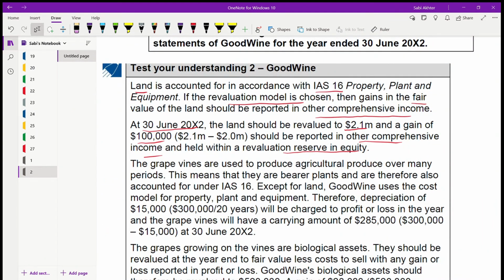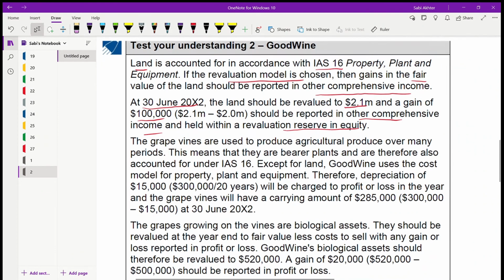Now let us go to the grapevine. Grapevines are used to produce agricultural produce over many periods. So now they are talking about the grapevines. This means that they are bearer plants, okay? Because they are used to produce agricultural produce, they are bearer plants, and bearer plants are not dealt with under IAS 41. Therefore, they will be accounted under IAS 16.